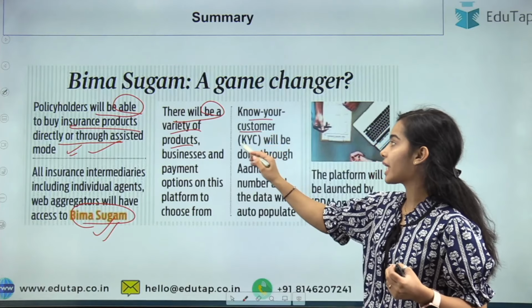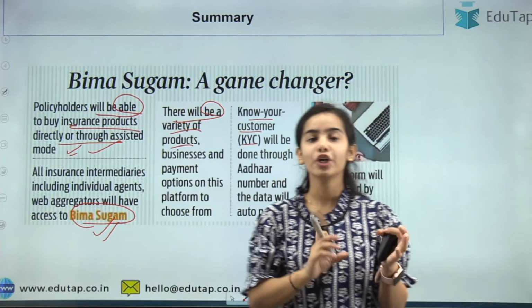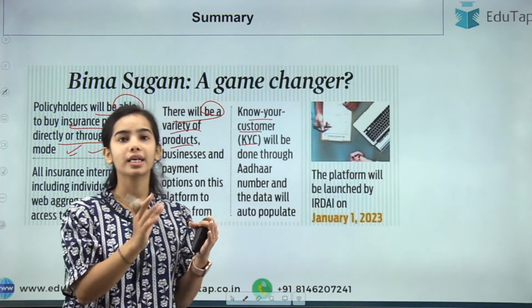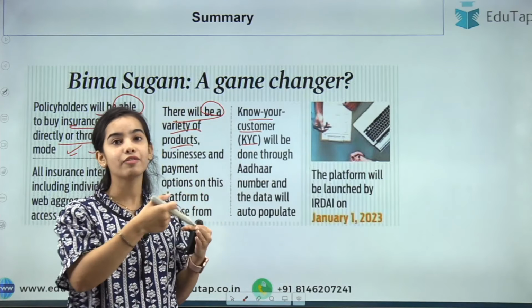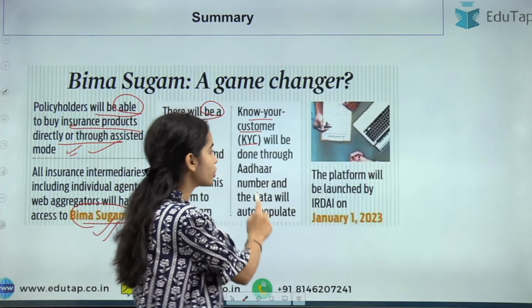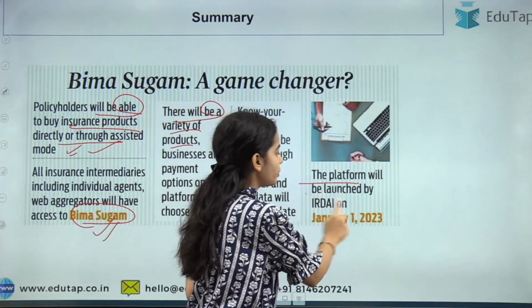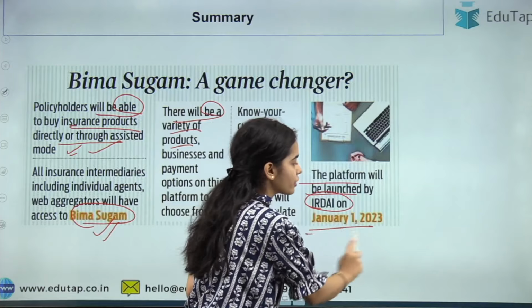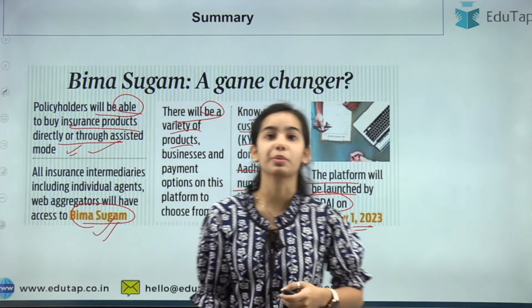Know your customer. The KYC will be done through your Aadhaar number. You do not have to put much of your data, only the Aadhaar number you have to put, and the data will auto populate, that data will come itself when you put your Aadhaar number. The platform will be launched by RBI on January 1st, 2023. This is very important. You have to remember this.